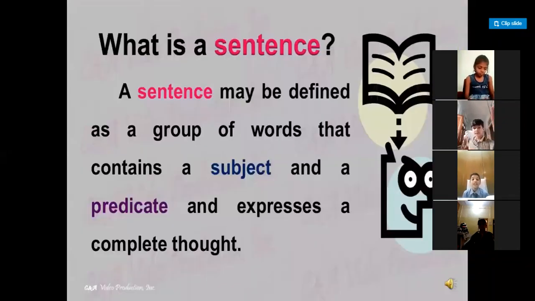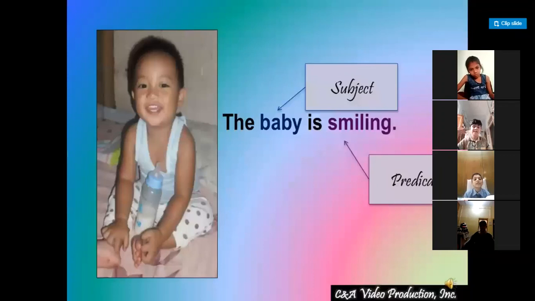Now, the definition of a sentence. A sentence may be defined as a group of words that contains a subject and a predicate and expresses a complete thought. Now, what is subject and what is predicate? This I'm going to tell you. Now, you can see an example: "The baby is smiling."